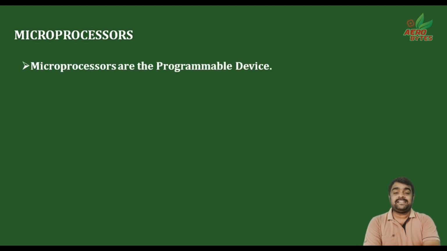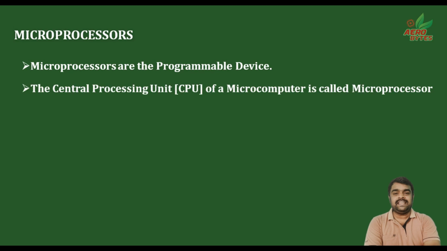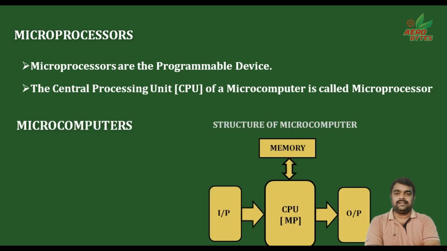Let us see. Friends, what is microprocessor? Microprocessors are programmable devices. Obviously, it is a programmable device. Any other special definition? Yes, the central processing unit of a microcomputer is called microprocessor. Microcomputer? Yes, see the structure of microcomputer.